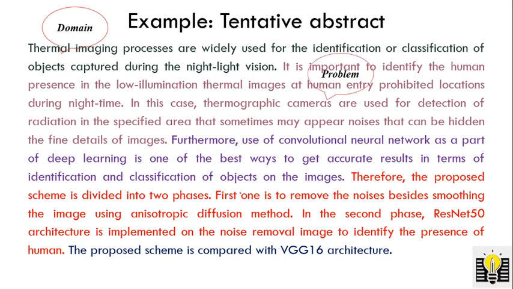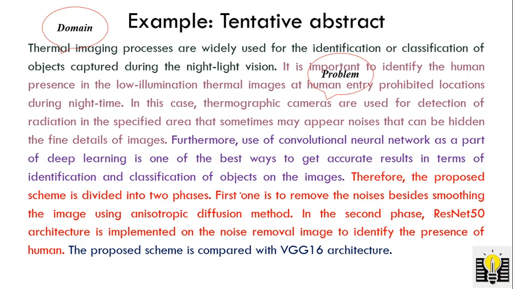In the second part, the problem. Here I mentioned it is important to identify human presence in low illumination thermal images at human entry prohibited locations during night time. So this is the problem. Here I am going to use thermographic cameras for capturing the images, and the problem is to identify the human presence in the low illumination thermal images.